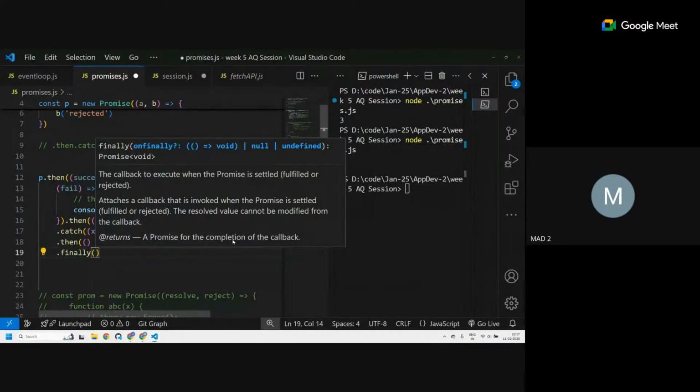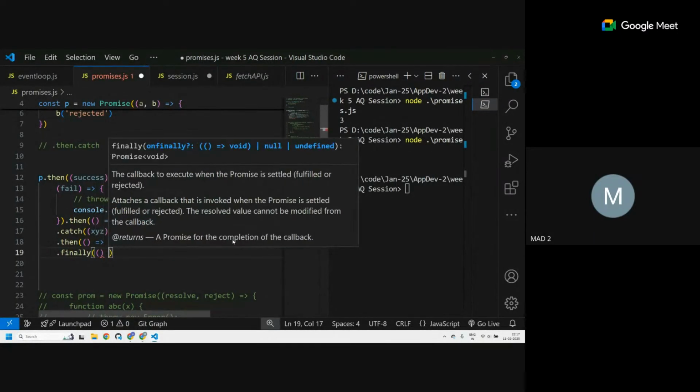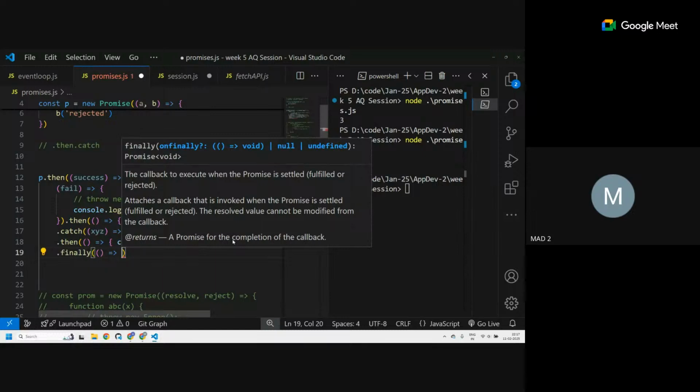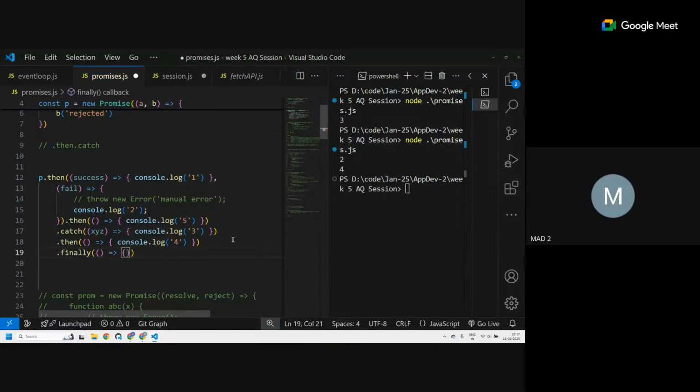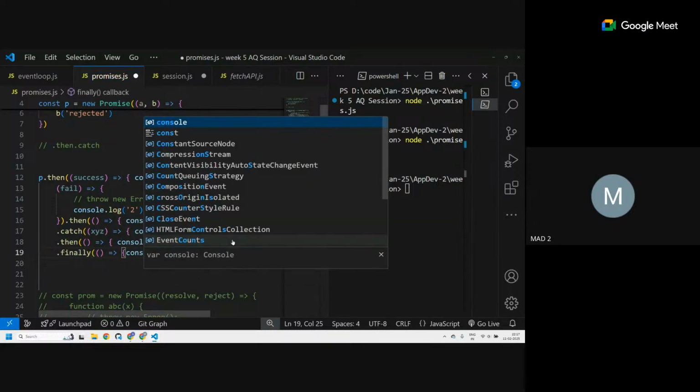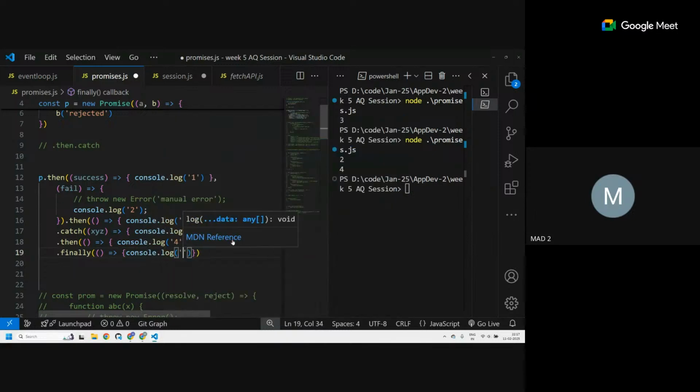So this particular code is for the thing that you want to execute no matter what. So this will be executed no matter if there is an error or it's a success. It will be printed. And you can keep it anywhere.